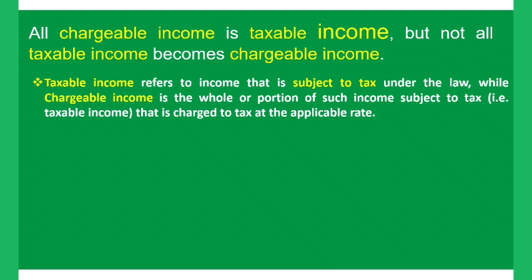Income that is subject to tax is what we refer to as taxable income. But the whole or portion of that income that is later charged to tax at the appropriate applicable rate is what we refer to as chargeable income. The reason why I use "whole" is that there are some instances where your taxable income may be equal to your chargeable income.